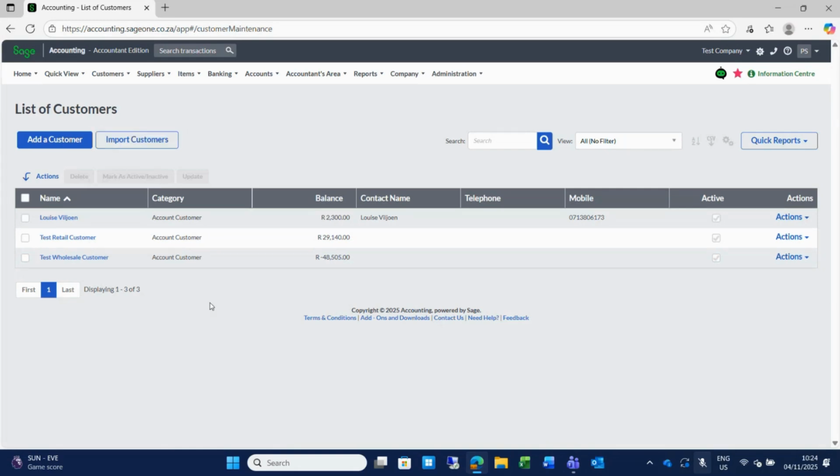You can also from this screen then add a customer or you can import customers. Remember, I mentioned that if you did not make use of an accounting system previously and maybe just made use of Excel, we can import your customers, your suppliers, all your master file accounts. We can import by using that feature there.